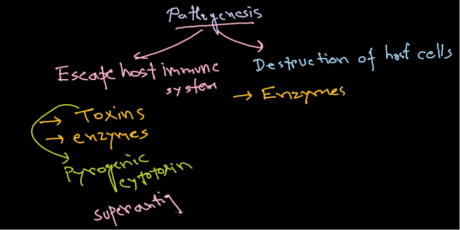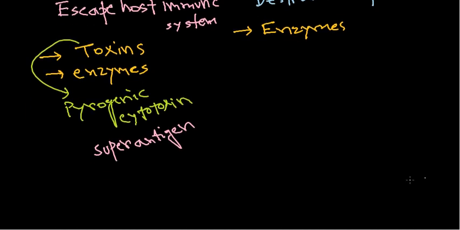And it is going to activate more and more T cells, as well as it will produce more and more cytokines, right? So as a result it will eventually trigger the immune response very strongly.